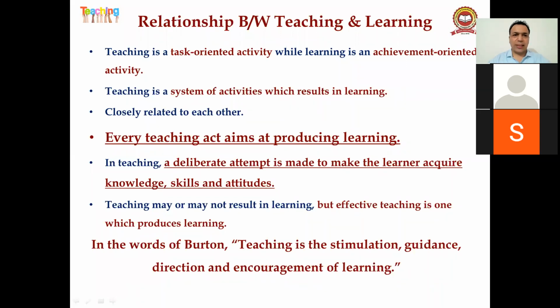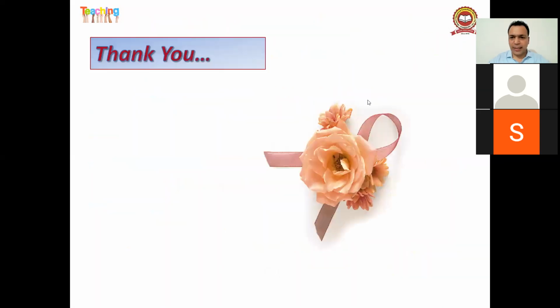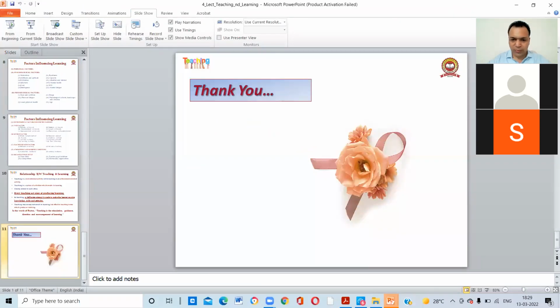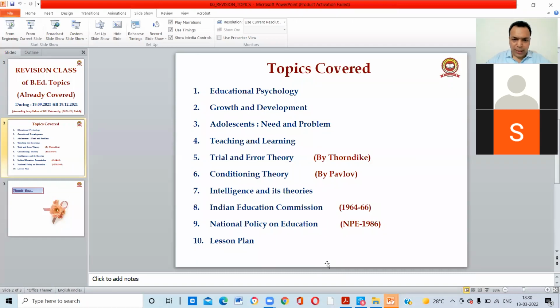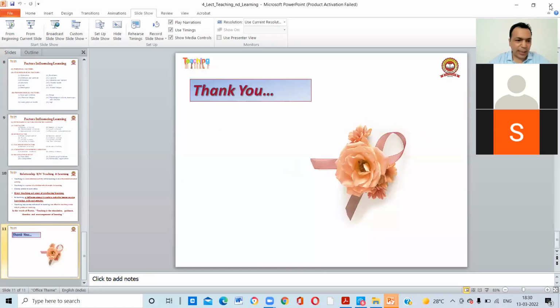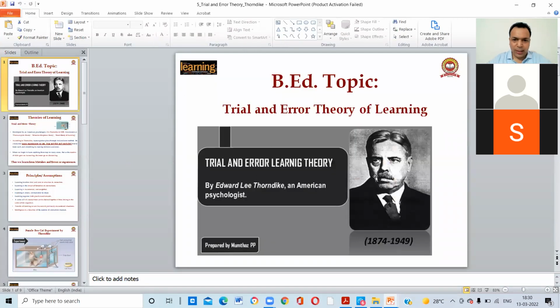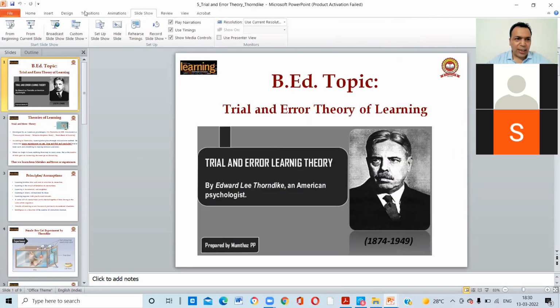So this is all about teaching and learning. I think this is the last topic. Yes, guys. So the fourth topic we have already finished, right? The next topics are the trial and error theory, number 5, and number 6 is the conditioning theory. Okay. So I'm going to open my slide, trial and error theory, right? Learning we have already done. Now this is a theory of learning, the trial and error theory.